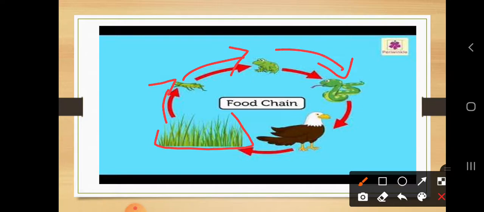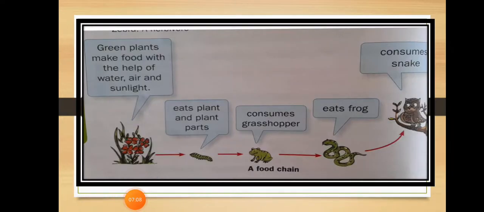Okay, and next this snake is eaten by an eagle. So you can observe here it is like one chain where one thing is related to another thing. Is it? So this chain is nothing but the food chain. Okay, it is called a food chain. So dear students, it is also called a food chain.